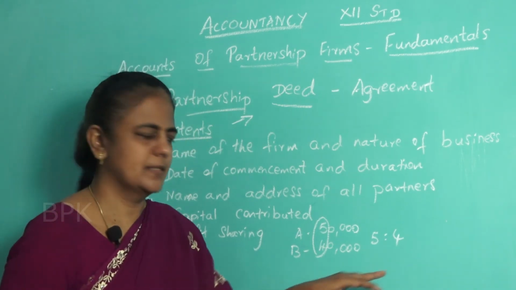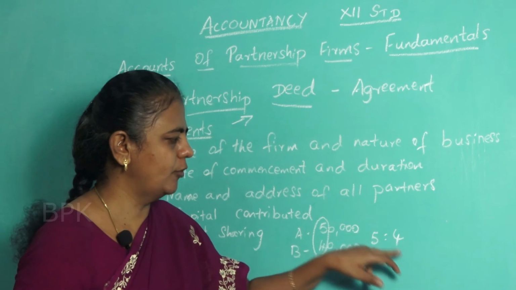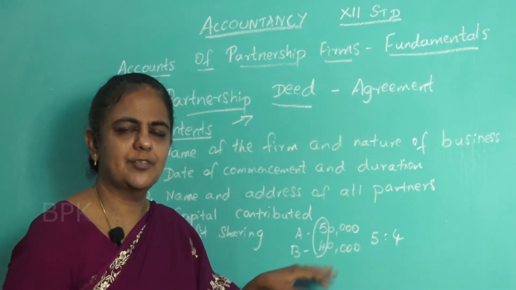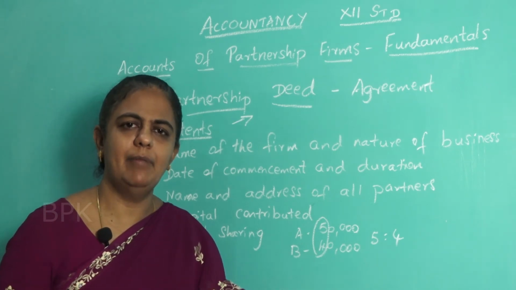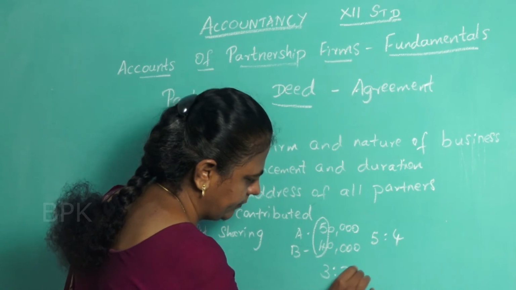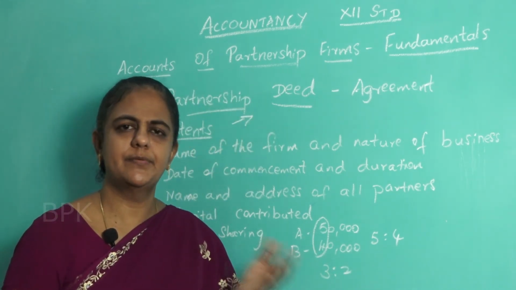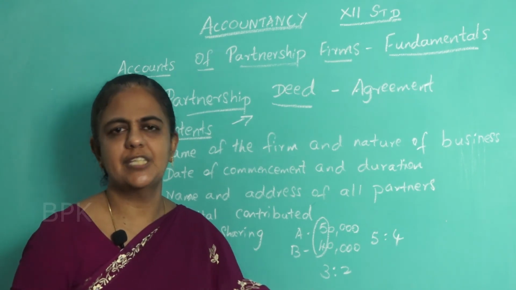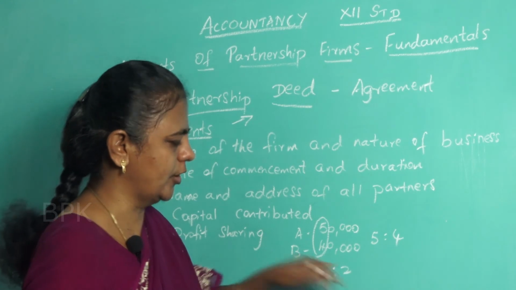What does it mean? Suppose they get 9 rupees profit, 5 rupees will be taken by A and 4 rupees will be taken by B. That is called capital contribution. Or else they may have an agreed ratio, that ratio may be 3:2, anything like that, or equally. Suppose they get 1 rupee profit, 50 paise each can share it equally.